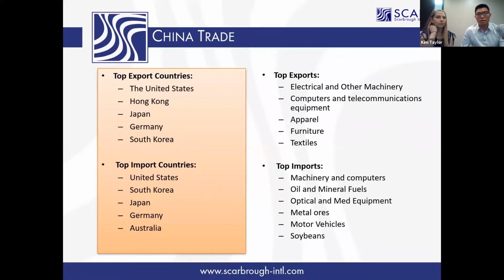Number one is the United States, and number two is Hong Kong. As we know, Hong Kong is a part of China, but it's a special zone. In China, we talk about Hong Kong as special, but politically it belongs to China. If you move a shipment from China mainland to overseas, transshipped via Hong Kong, it's also treated as export. From China mainland to Hong Kong is treated as export. From Hong Kong to China mainland will be treated as import. So we also treat Hong Kong as another economy.